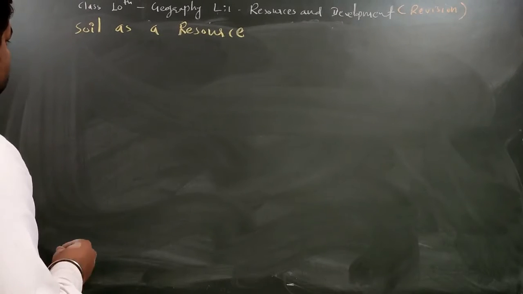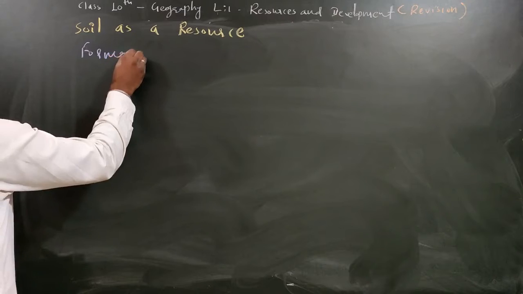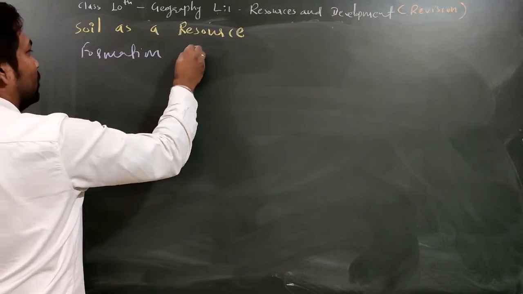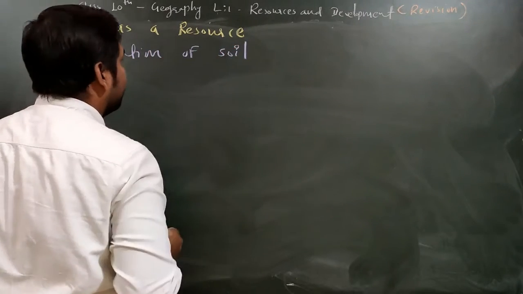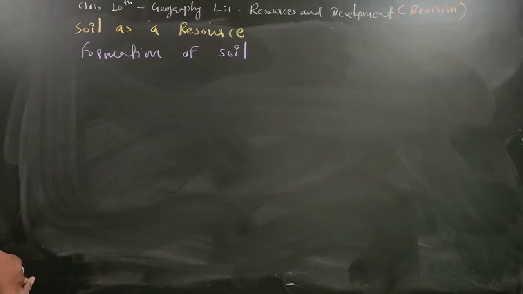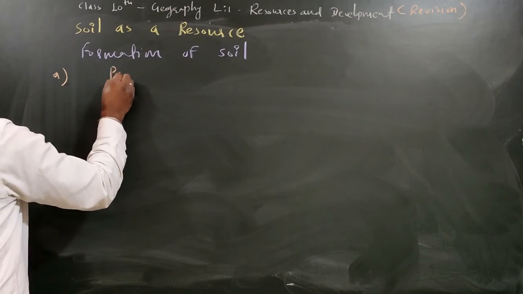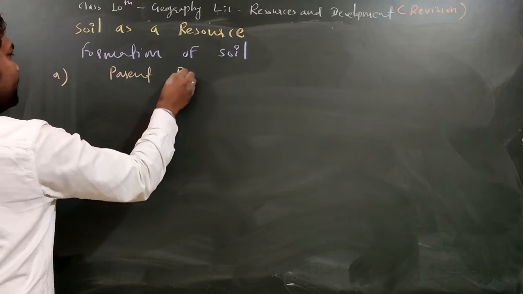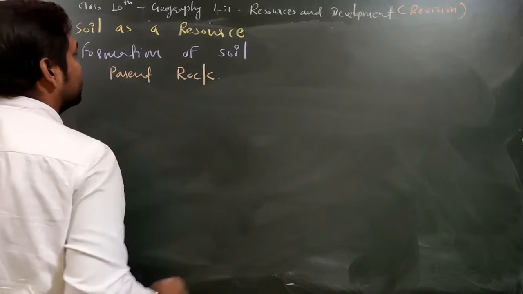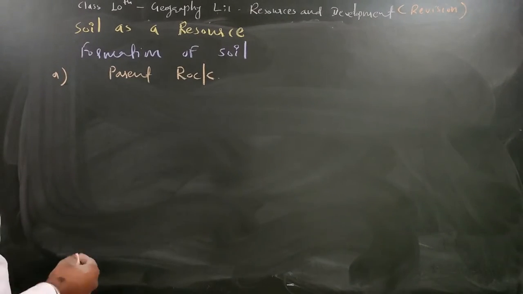After that, one more thing I just want to tell you here, the formation of soil. Formation of soil depends upon so many factors. So what are these factors? One by one we will discuss here. One very important factor is parent rock. Basically you must know that we are getting soil from the rock only. So parent rock is very important.